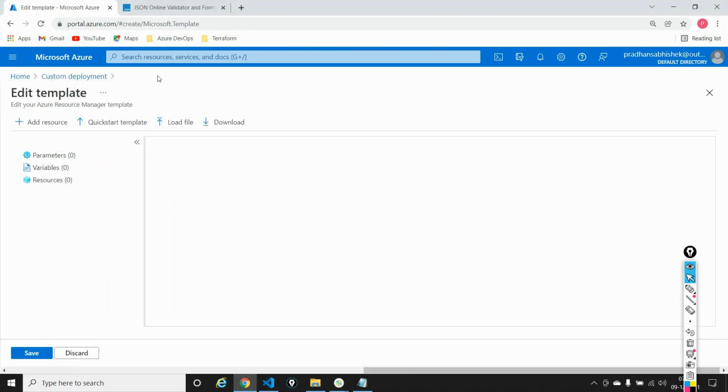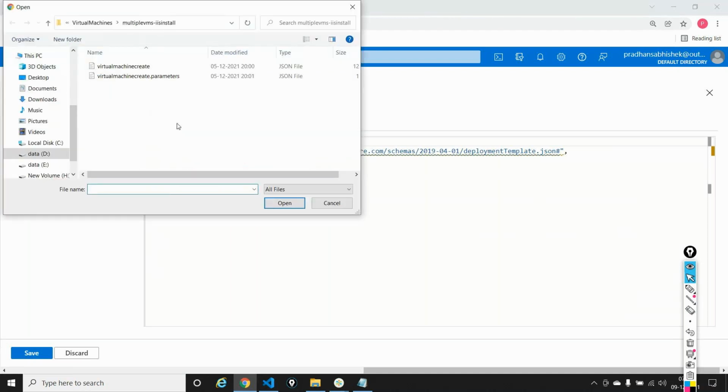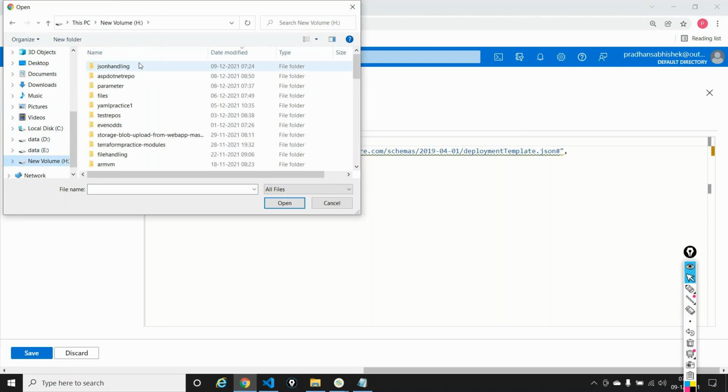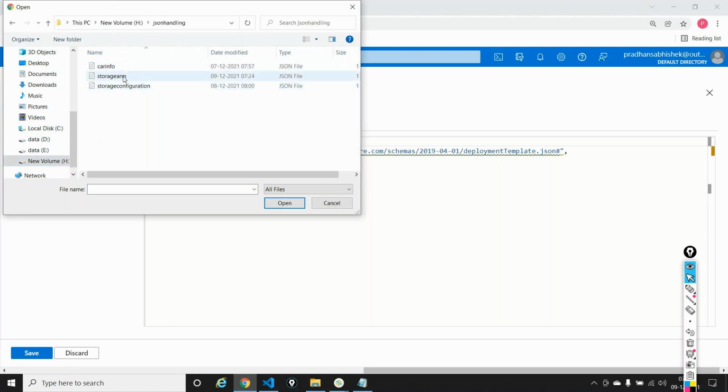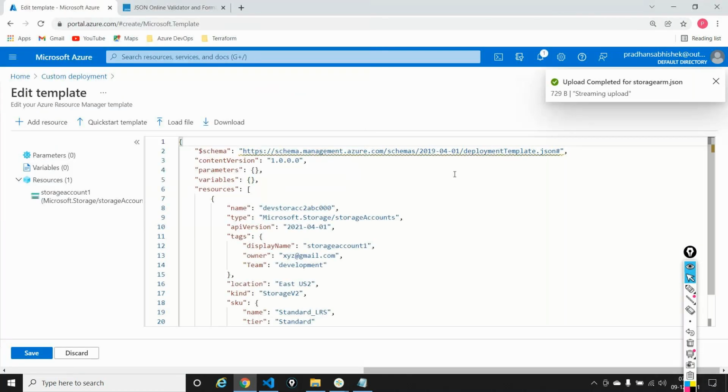And it's just the template editor. I'll say, okay, load a file. I have this file in my hard drive, in the JSON handling folder. This is the ARM template that I have. I'll say, this is the file, please open it. It says loading complete. I'll say save.